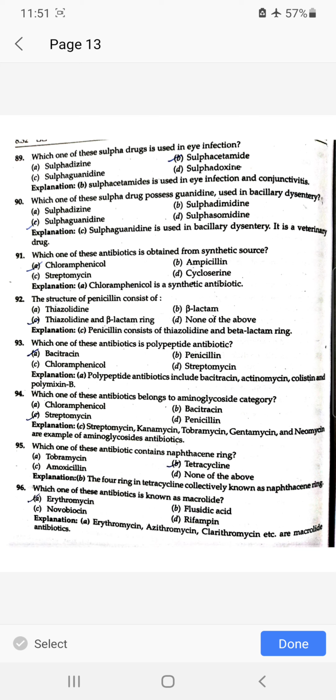Which one of these antibiotics is obtained from synthetic source? Chloramphenicol. The structure of penicillin consists of thiazolidine and beta-lactam ring. Which one of these antibiotics is a polypeptide antibiotic? Bacitracin. Which one of these antibiotics belongs to aminoglycoside category? Streptomycin. Which one of these antibiotics contains naphthacene ring? Tetracycline. Which one of these antibiotics is known as macrolide? Erythromycin.